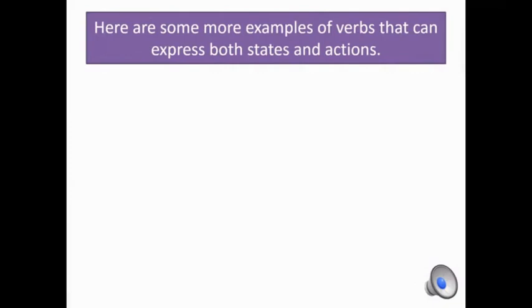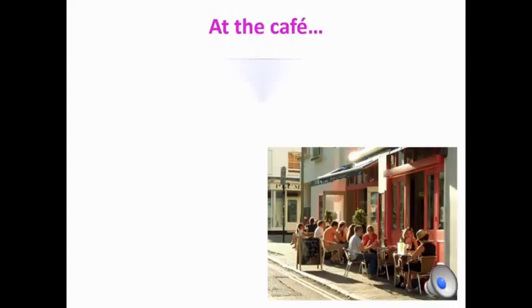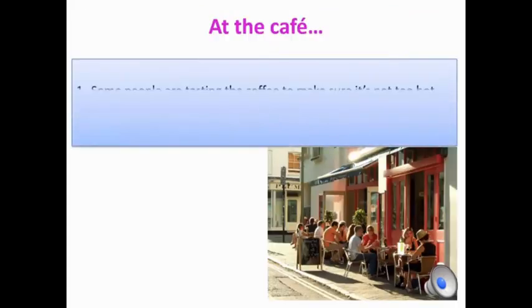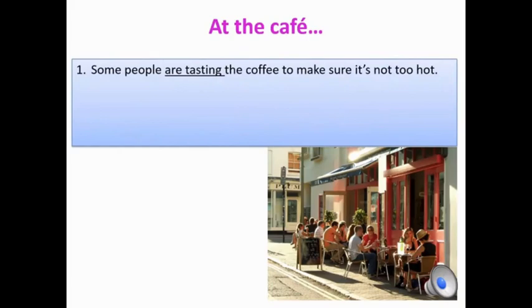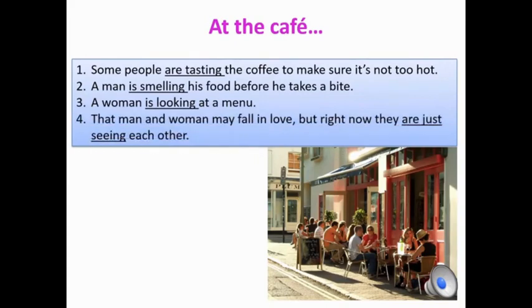Here are some more examples of verbs that can express both states and actions. Can you decide which group of examples shows states and which shows actions? At the cafe, some people are tasting the coffee to make sure it's not too hot. A man is smelling his food before he takes a bite. A woman is looking at a menu. That man and woman may fall in love, but right now they are just seeing each other.